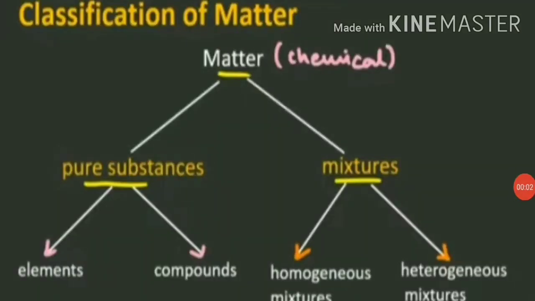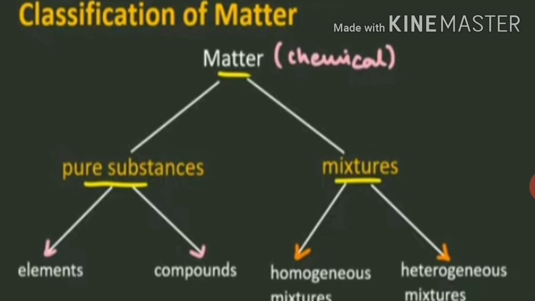So students, we have read that material refers to matter from which an object is made. Now we are talking about classification of matter. So what is matter? Any substance which occupies space and has mass is called matter. What is mass? Mass is the measure of the amount of matter in an object. On the basis of chemical properties, matter is divided into pure substance and mixture. Now pure substance is again divided into elements and compounds.